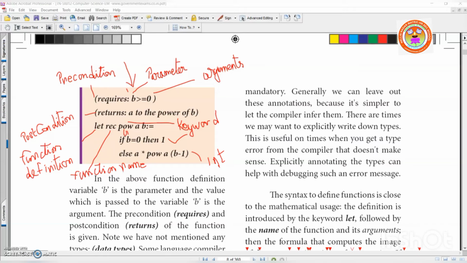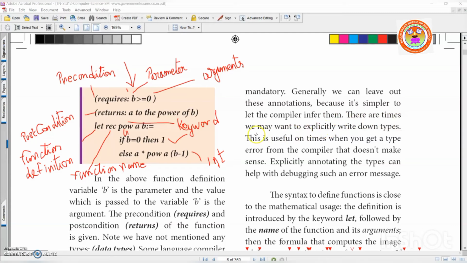But what happens? Compiler sometimes, if it is implicit conversion, it will do it. Suppose if it is explicit conversion, it will give error. Last year, just recollect implicit conversion and explicit conversion. Right? Implicit conversion in the sense, automatically the computer will give the data type. Explicit conversion, you have to do it.